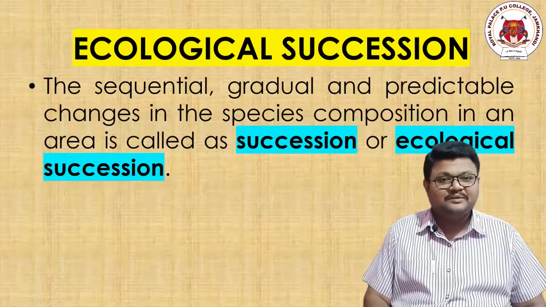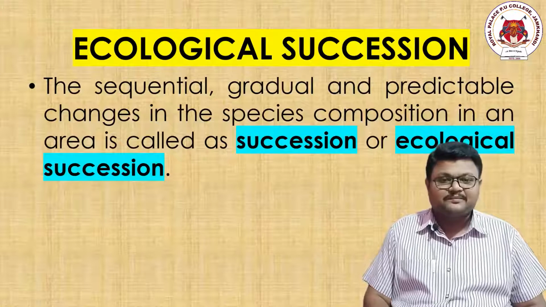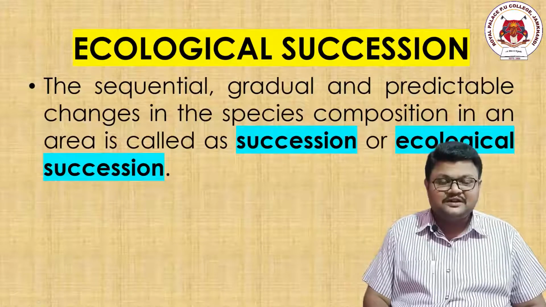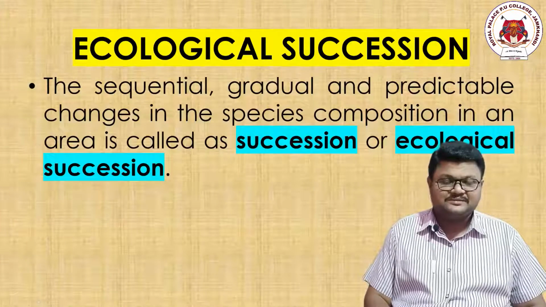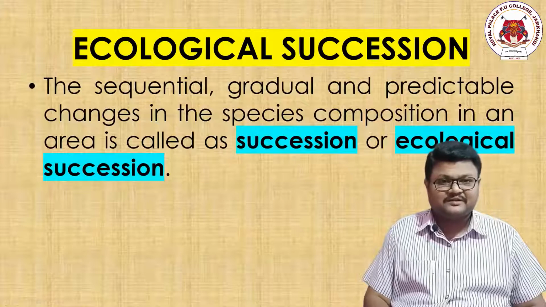It is a predictable change. So I am saying 3 words here. Point number 1, it is a sequential change, it is a gradual change, and the third is it is a predictable change. It is happening in the family or population of ducks.